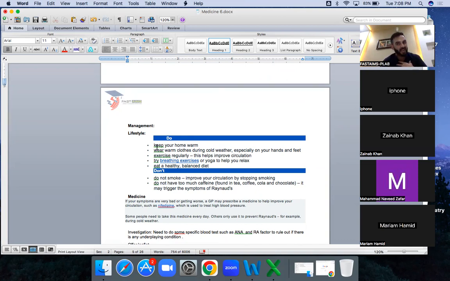You want to tell about the medicine and not only the lifestyle modification, because for Raynaud phenomenon there is medicine, but you can say, no, you first go and do this. And in the next visit, if the symptoms are not going, then I will prescribe you the medication. Here, the lifestyle modification is the prime thing to follow.